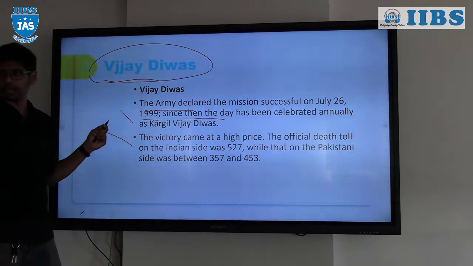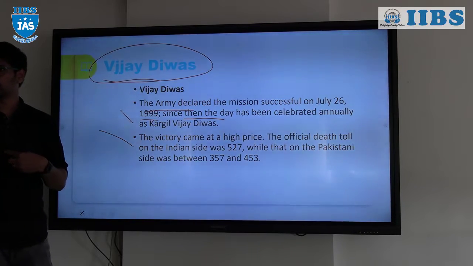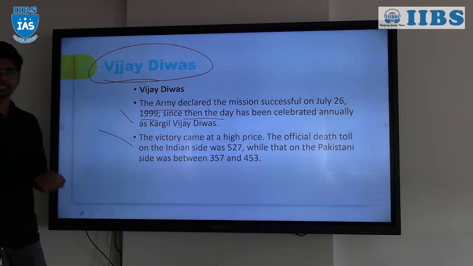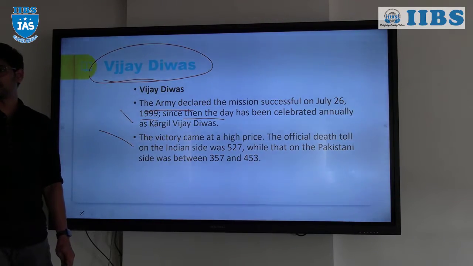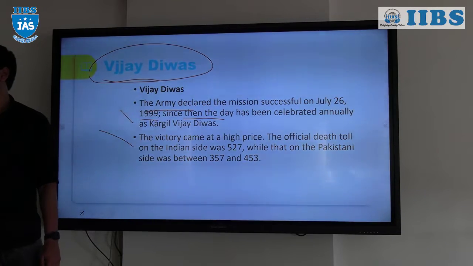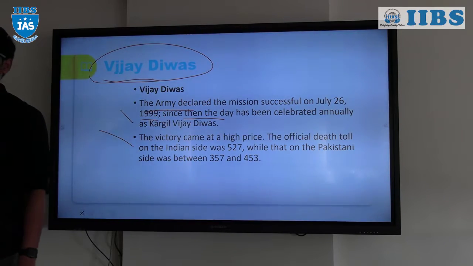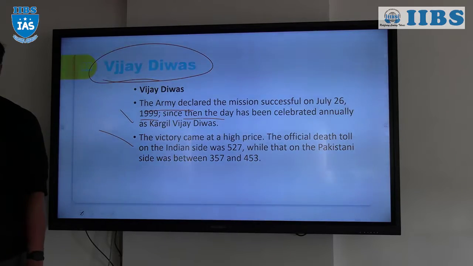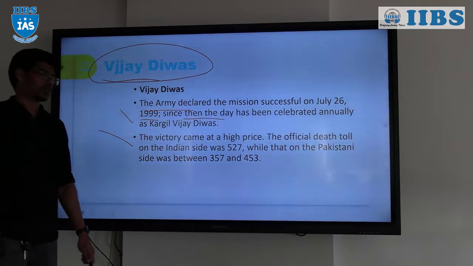But the victory came at a high price. There were many casualties on the Indian side compared to Pakistan, because of the key locations. And we already discussed that we did not have the strategic advantage of using GPS for air strikes. We do not have satellites, we do not have any information. So immediately after the Kargil War, we started to develop the IRNSS navigation satellites, and we also developed spy satellites, which has helped very much.